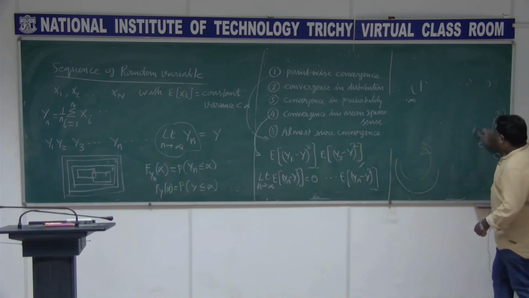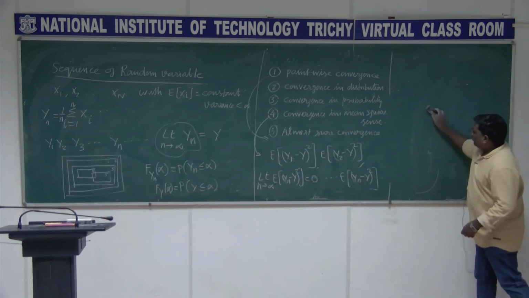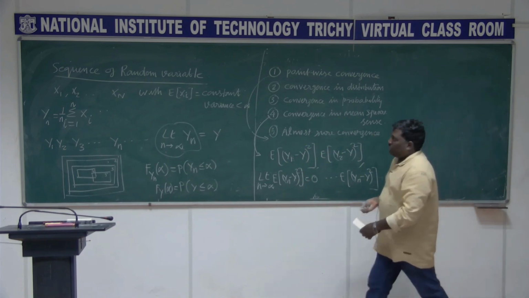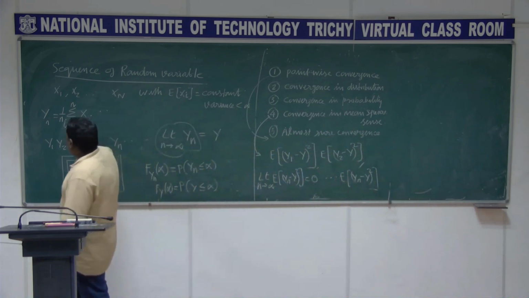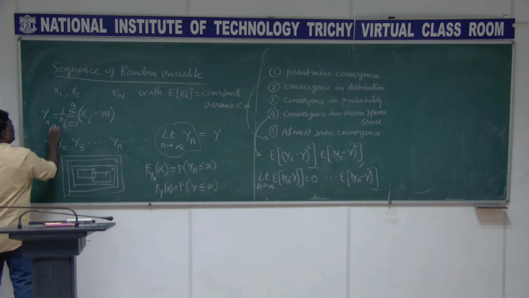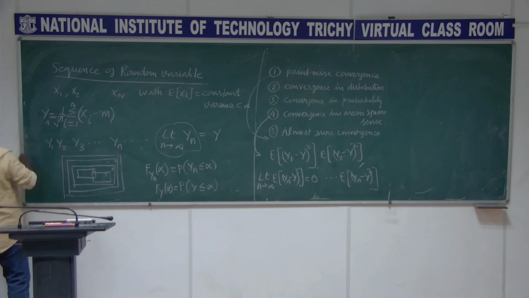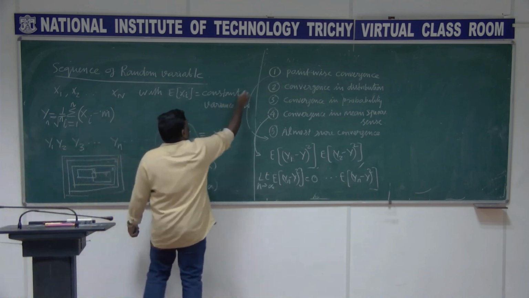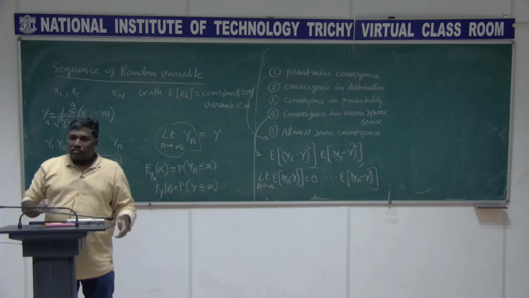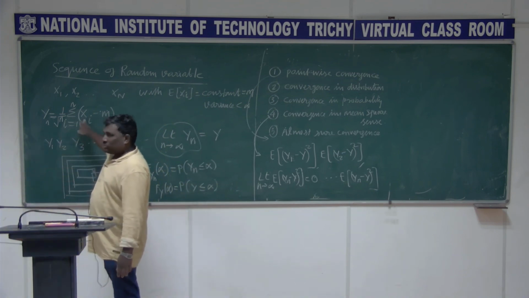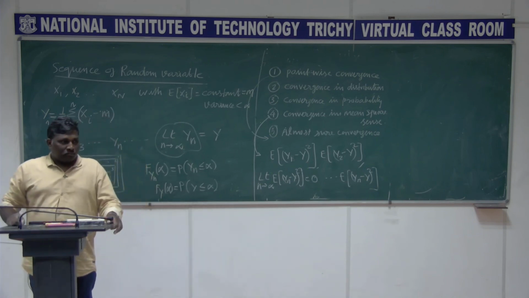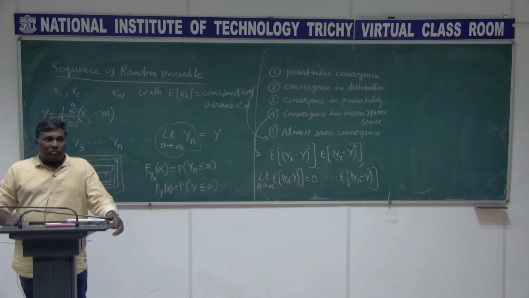The central limit theorem says, take the same expression as before, only with xi minus m and 1 by square root of n, where m is the constant mean.